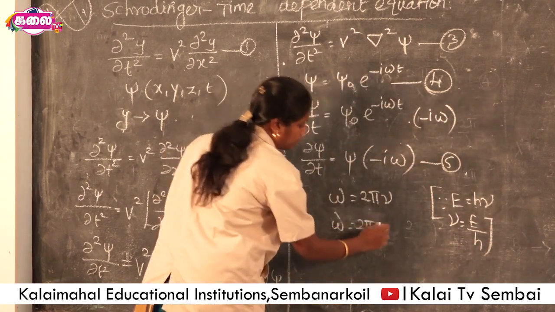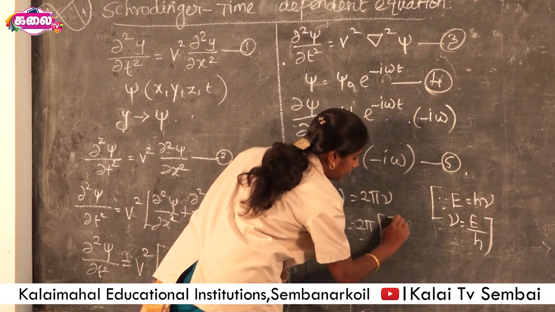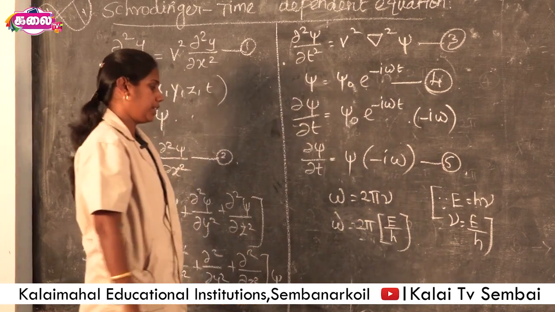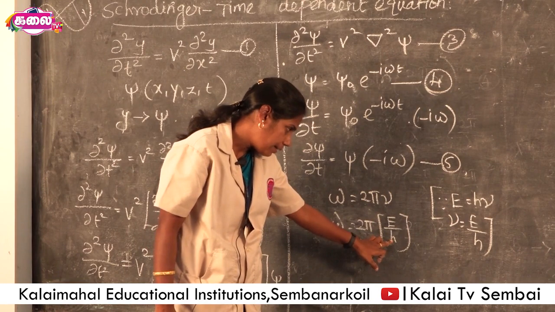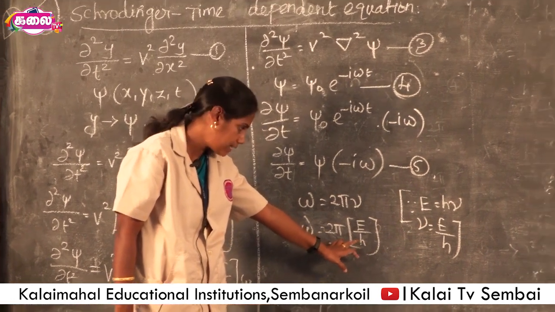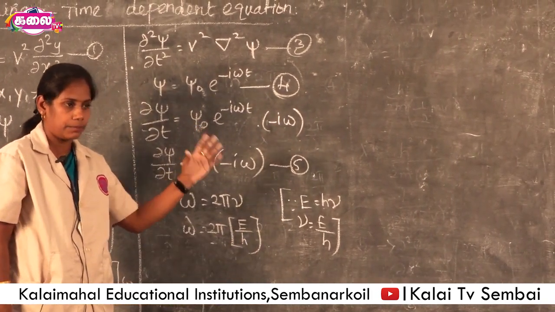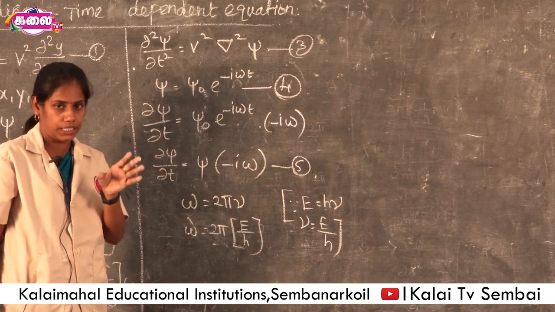This is substituted here: 2π E/h. Then the denominator is multiplied and divided by 2π, because if a term is multiplied and divided by the same value, its value is not changed.